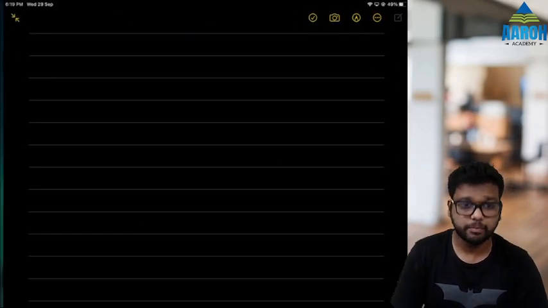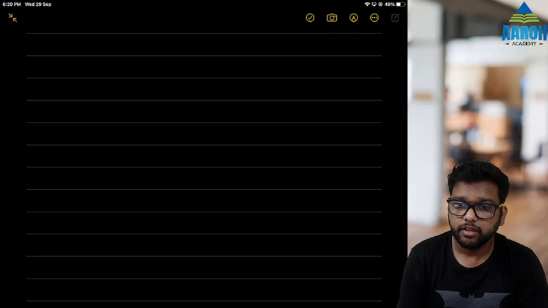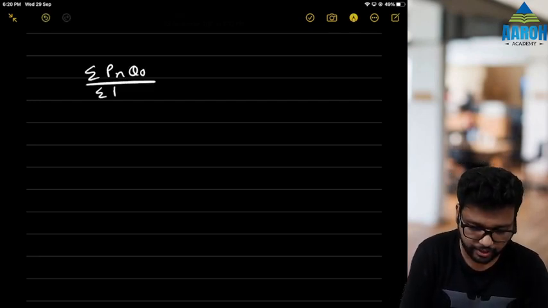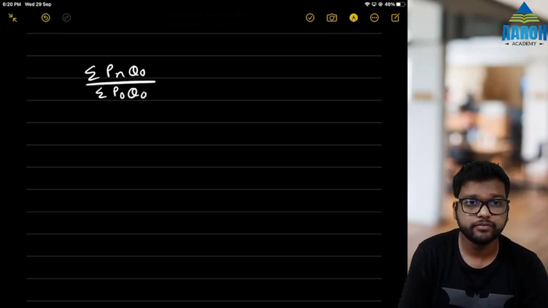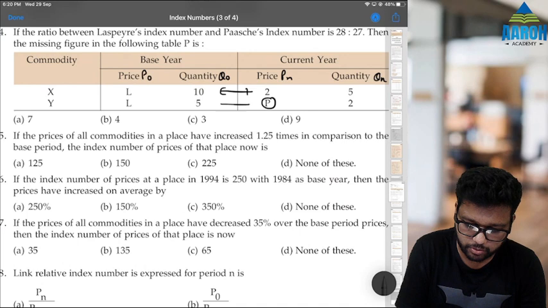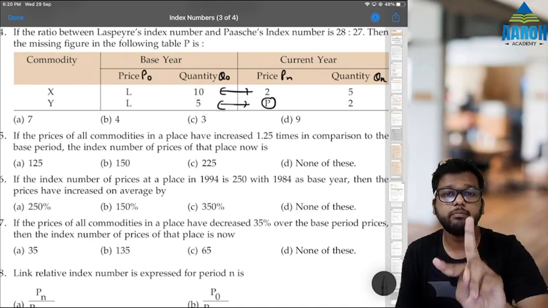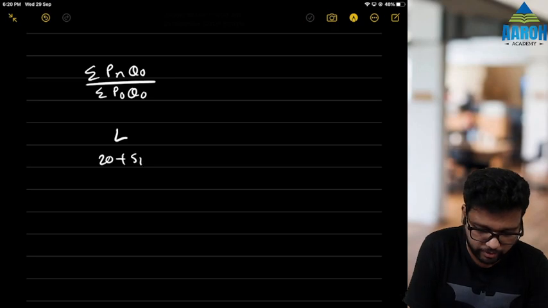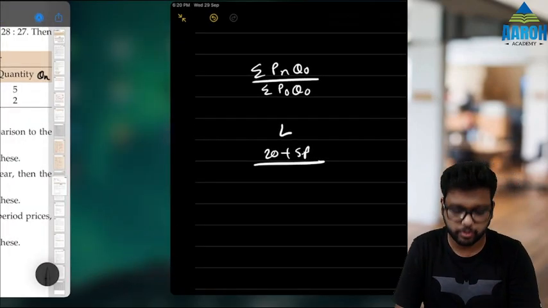See, what is the Laspeyres formula? Laspeyres formula is Pn and base year weights divided by P0 into base year weights. So Pn Q0, that means the product of these two, so it will be 2 into 10, 20, plus 5p, right? So Laspeyres is going to be 20 plus 5p divided by P0 Q0.